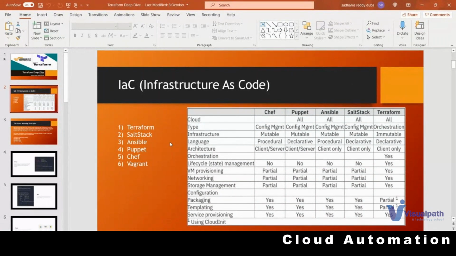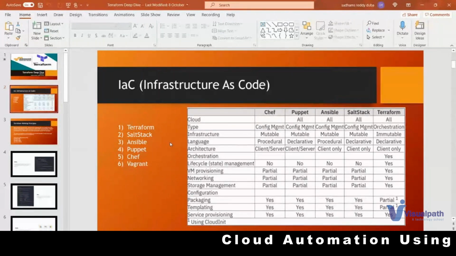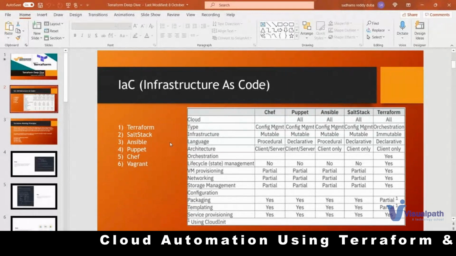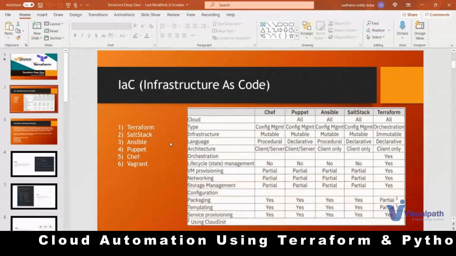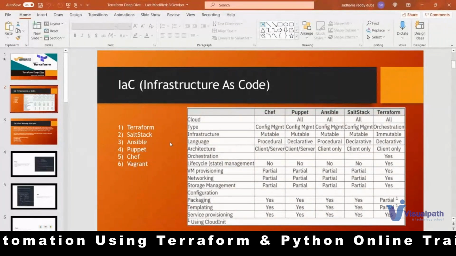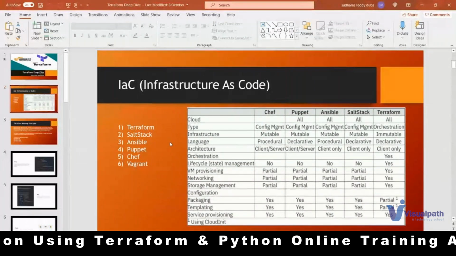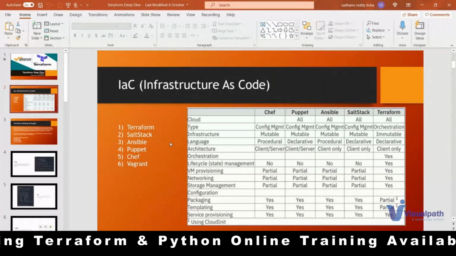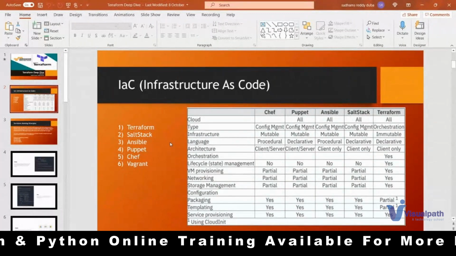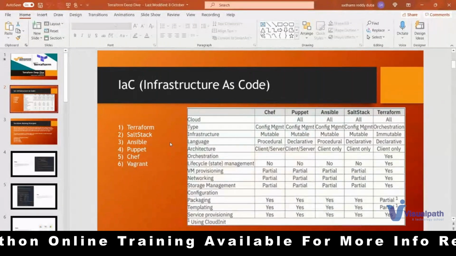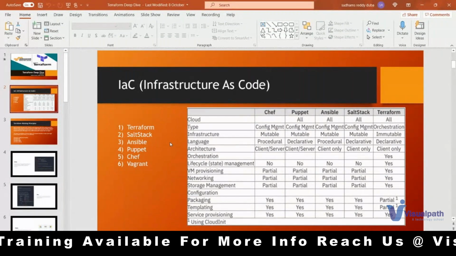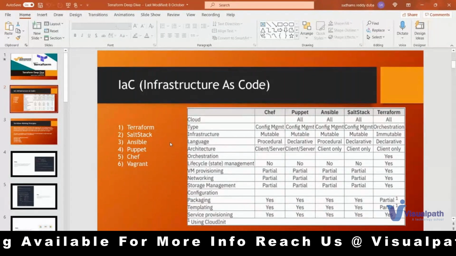You can tell me that yes, we have other tools, right? We know Ansible, we know SaltStack, we know Puppet, we know Chef and all. So why can't I use those tools? Yes, you can. But these tools are especially designed for configuration management, which means that once a node or instance is up, if you want to log in and install or remove some packages, create or delete some files, or change some network parameters, for that these are the best tools: Puppet, Chef, Ansible and SaltStack, which you see on the screen.